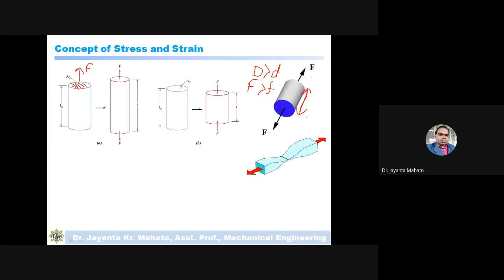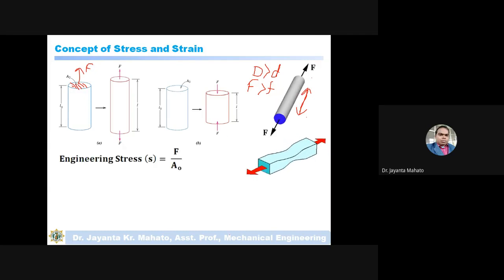If the diameter is less, then less force will be required to deform the material, and you divide the force by the cross section area, which is less, so the stress will be the same as the previous one. So stress is nothing but a force divided by unit area, and this stress is actually called engineering stress.